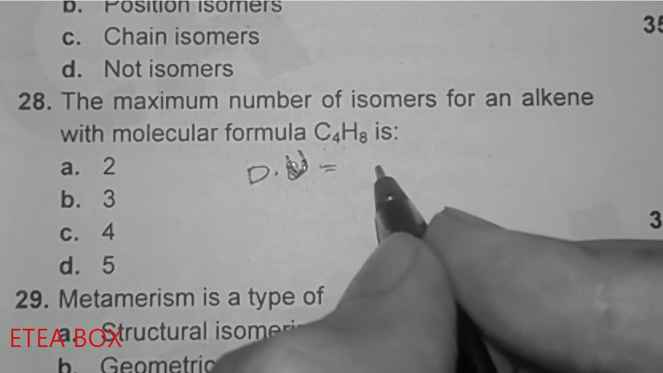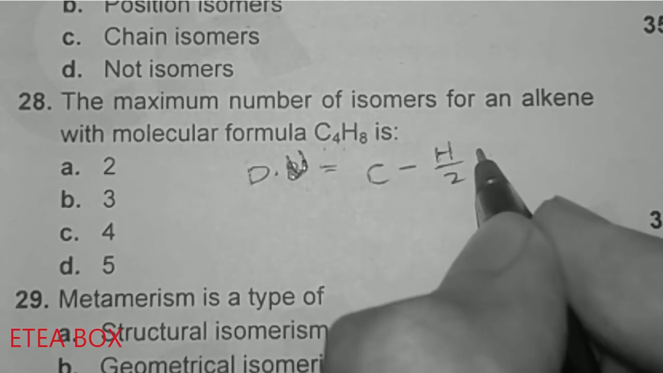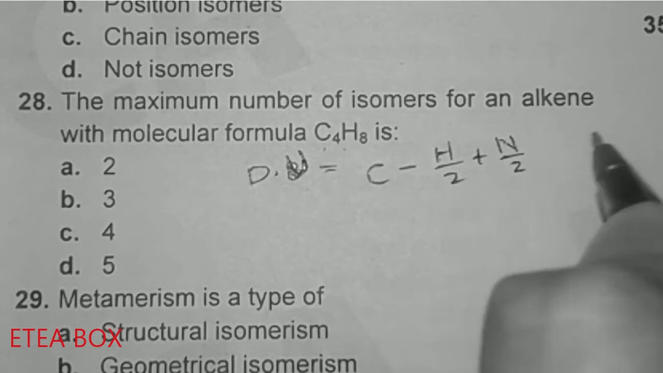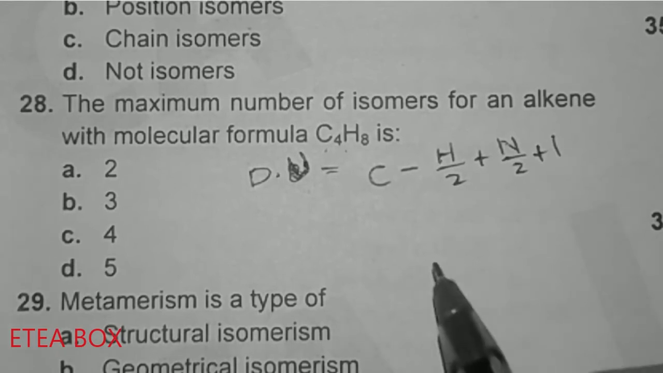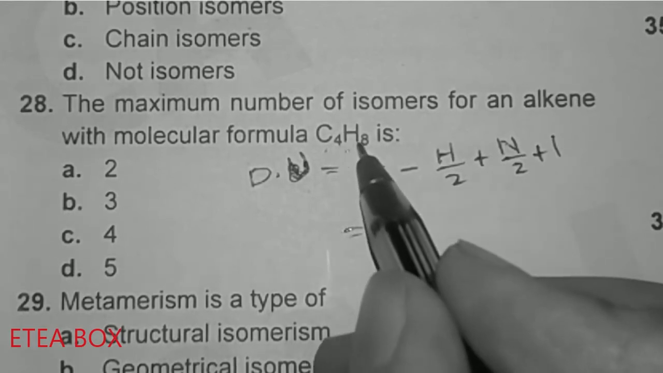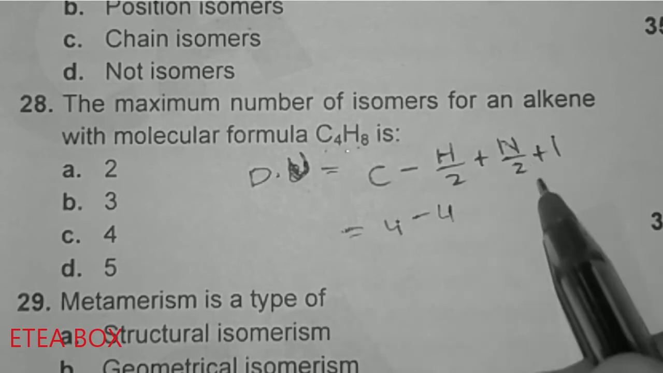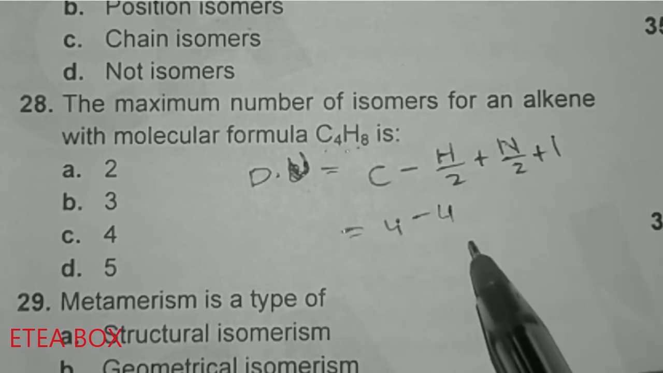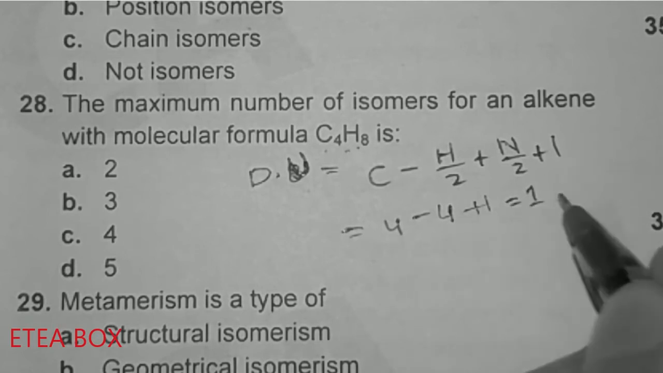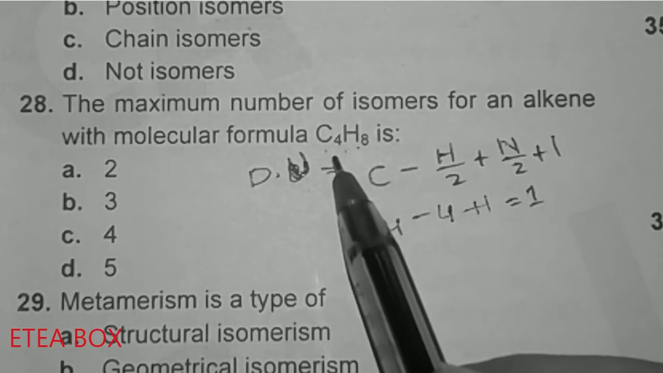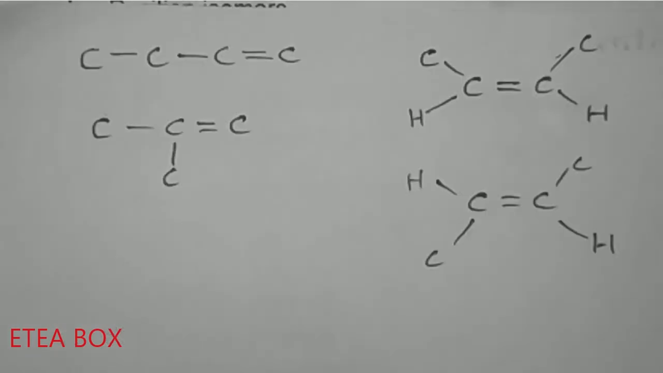Here the formula is C minus H divided by 2 plus N divided by 2 plus 1. Now look at here, carbon is 4, and hydrogen is 8 divided by 2, which is equal to 4, and nitrogen is not present, so don't mention this term, and plus 1. 4 minus 4 is equal to 0, and it will give 1. So it means that this compound contains only one double bond.